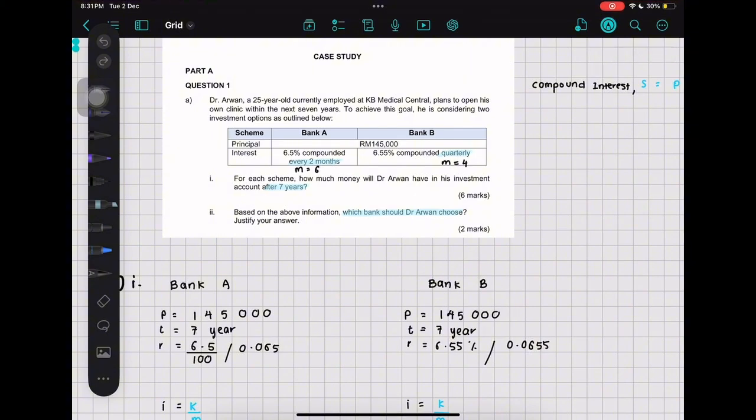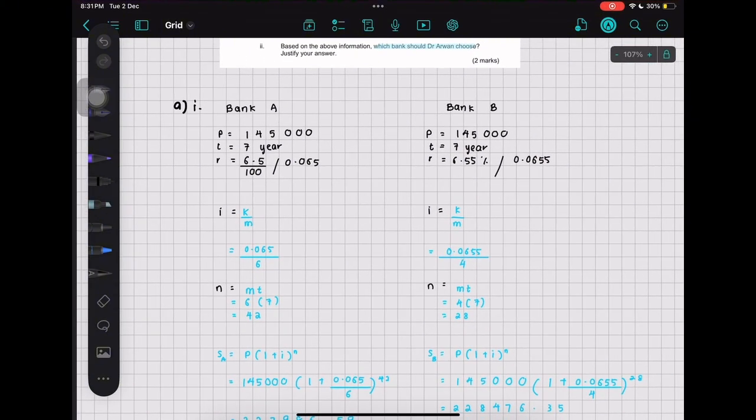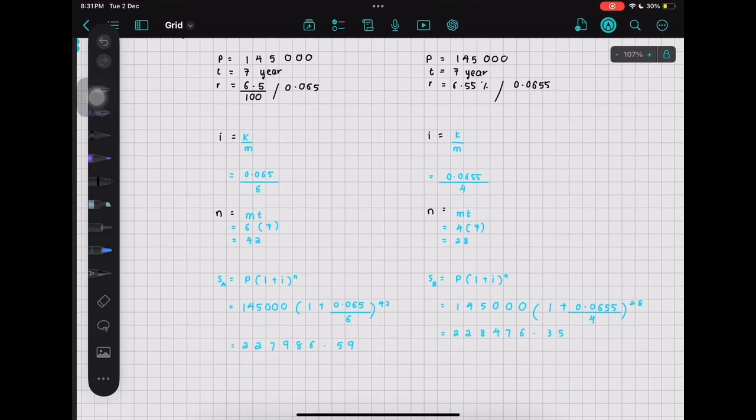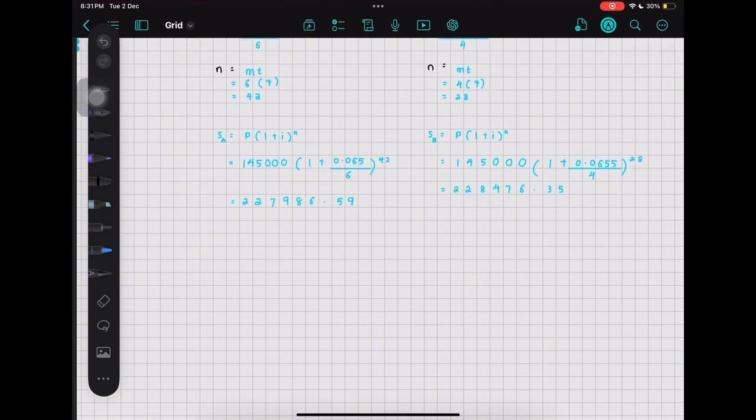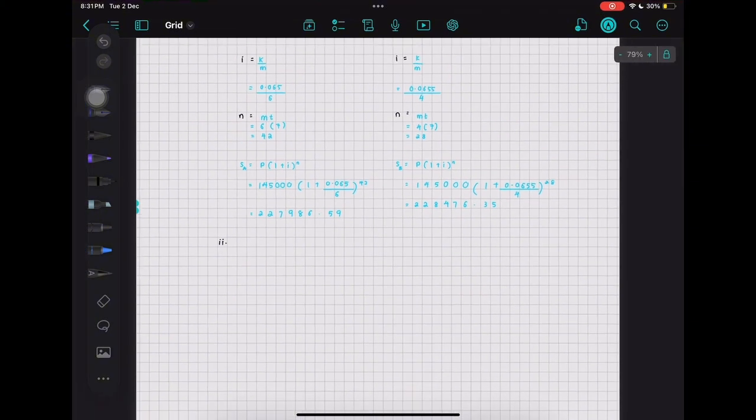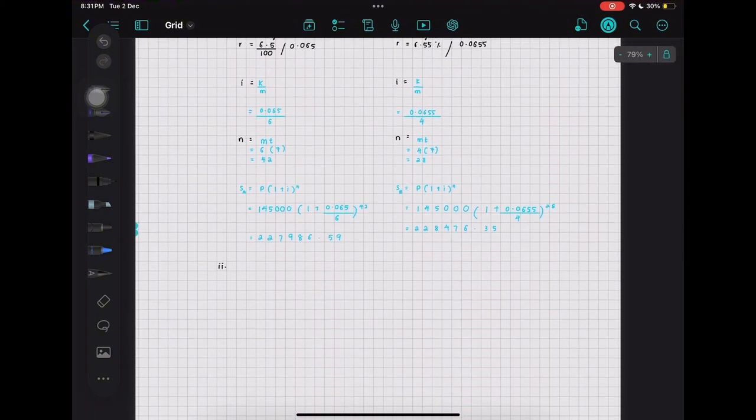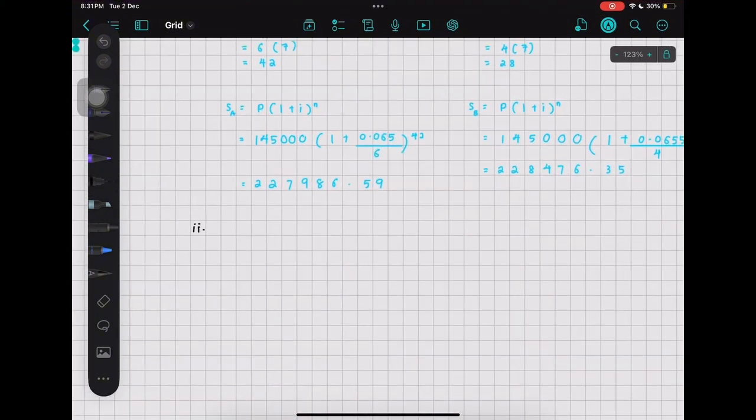Question 2. Based on the above information, which bank should Dr. Arwan choose? Justify your answer. First, we make a comparison between Bank A and Bank B. As we can see, Bank B provides a higher value, which is 228,476.35. And the answer would be Bank B, because it provides a higher final amount.